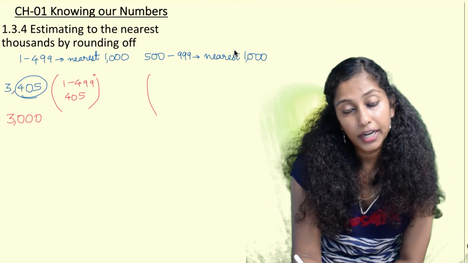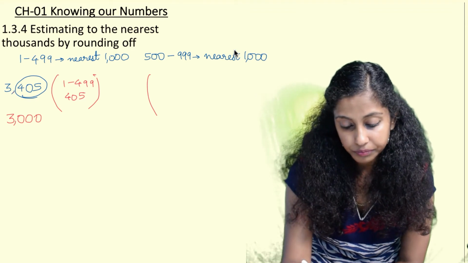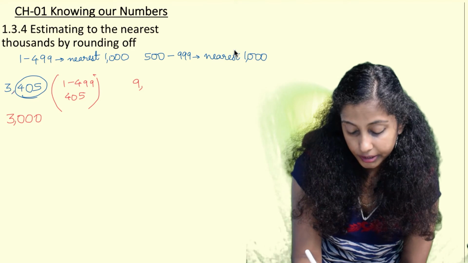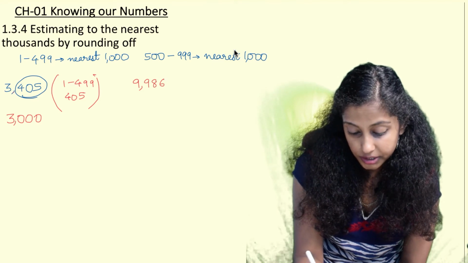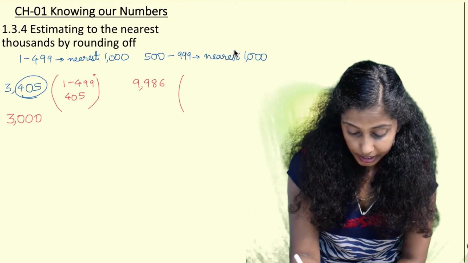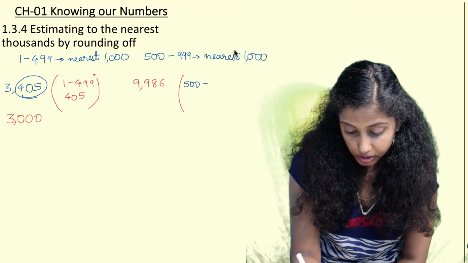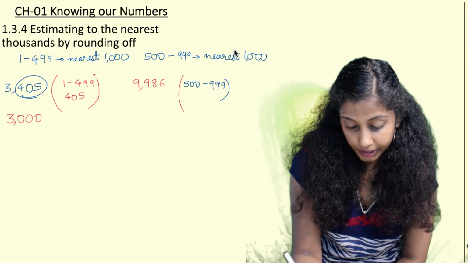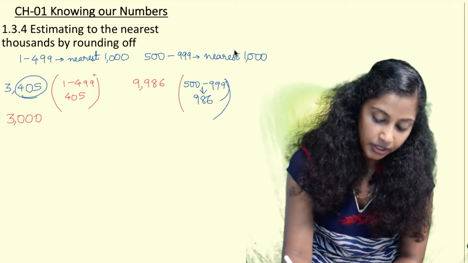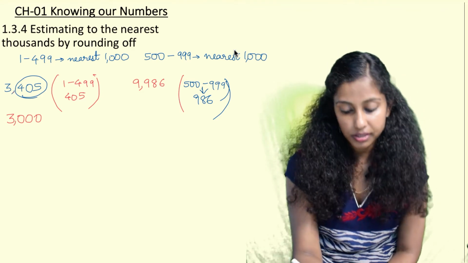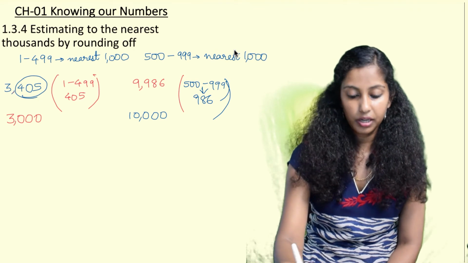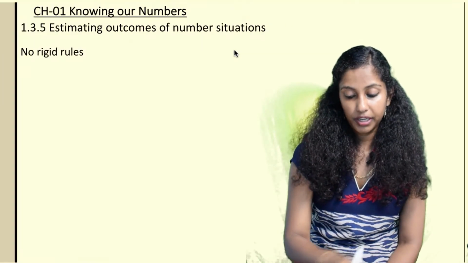Then on the other hand, if the other question we get is 9986, here we can see this 986 falls between 500 and 999. This 986 falls in between, and hence from 9000 the nearest 1000 is 10,000. This is how we estimate the numbers by rounding off.